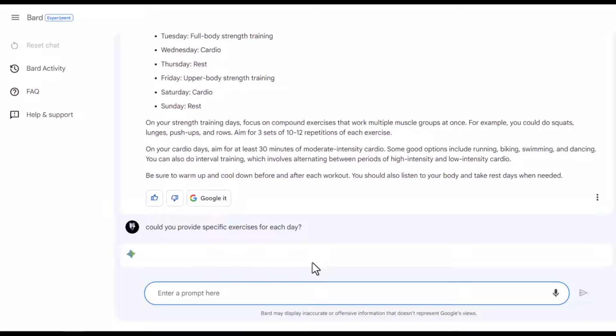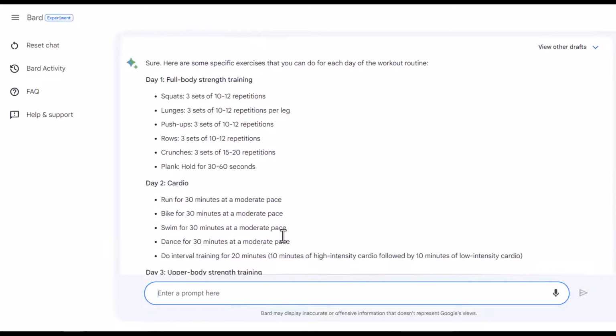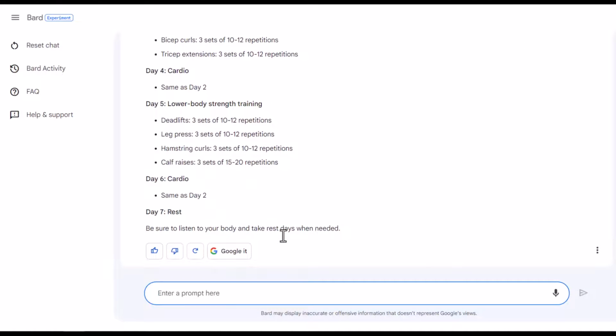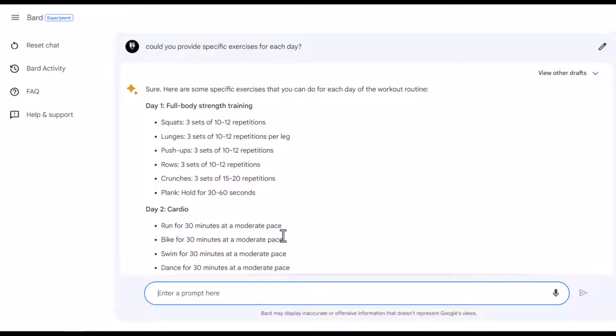Now it's generating the exercises, because as you see here, upper body, okay. So this is more like it. So as you can see, full body strength training, it will say do squats, lunges, push-ups, rows, crunches, and so on and so forth. So that is what I was looking for. So as you know, it is an AI, you're having a conversation. You could simply ask queries based on what you previously asked. So as you can see, it gave a more refined step-by-step as to what to do on a daily basis. So it is pretty good in the fitness niche.